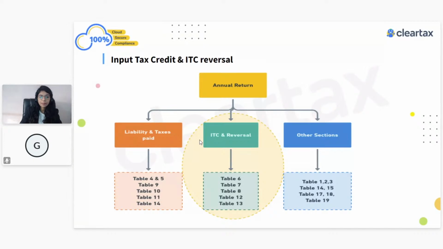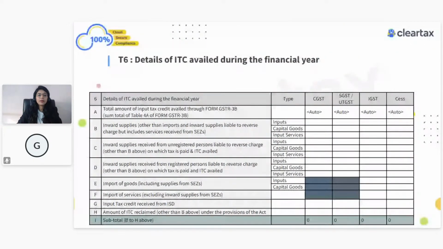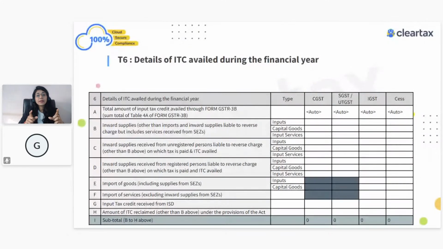Now, if we talk about table number 6, especially 6A, this is an auto-populated field. It will show all the ITC which you have claimed in the same financial year. If you remember, when it came to liability, the picture was a little different. In the GSTR9 form, you always have to show the turnover related to that particular financial year. But ITC doesn't work in the same way.